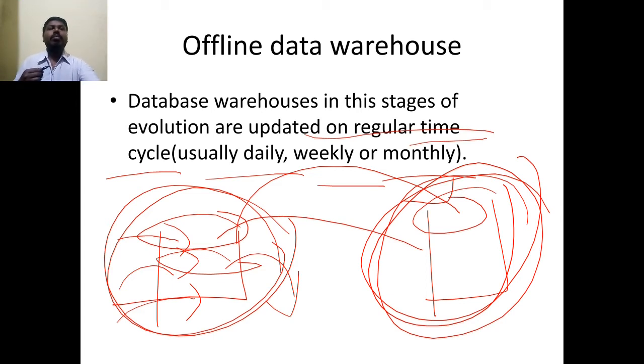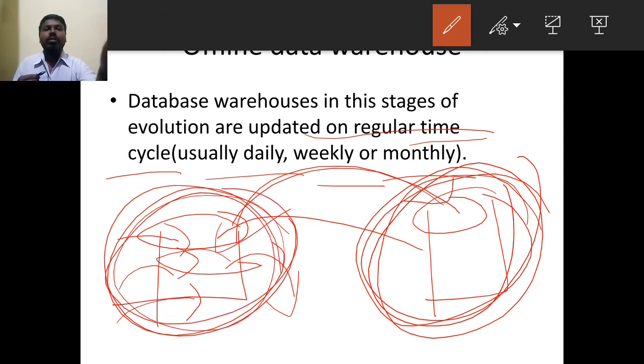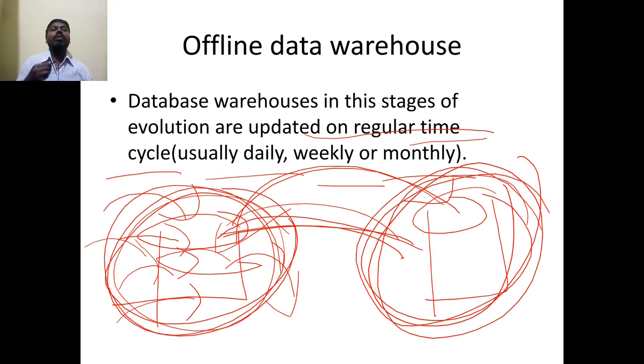Similarly, there will be an original database. From the original database we can copy one small database. We will do some operations, and every day or every week or every month we have to update the original database. This is called offline data warehouse.